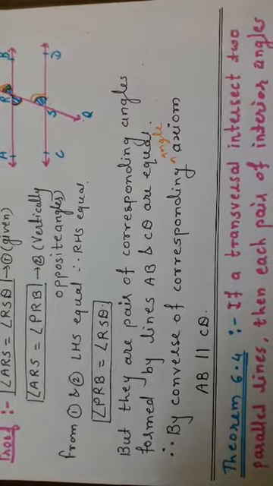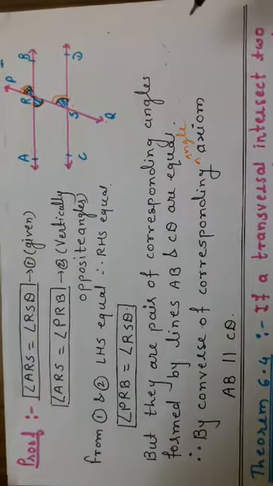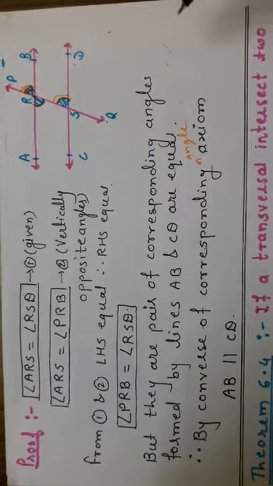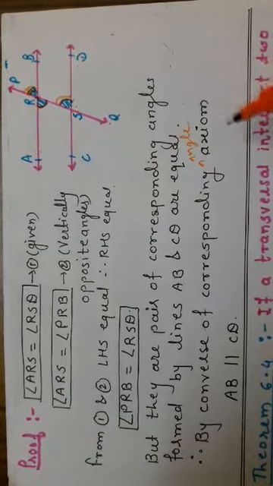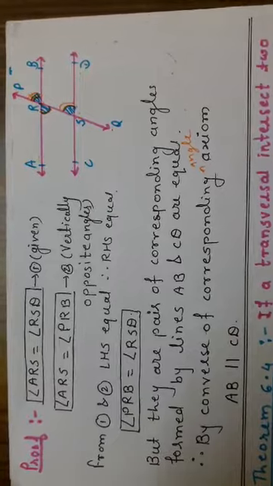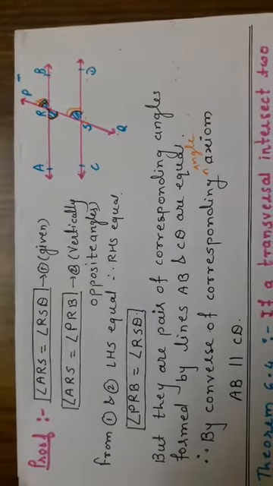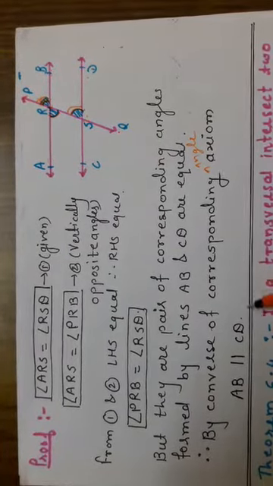Already we had seen two axioms, axiom 6.3 and axiom 6.4. If two lines are parallel, then corresponding angles are equal. The converse is, if the corresponding angles are equal, then we can say the lines are parallel.